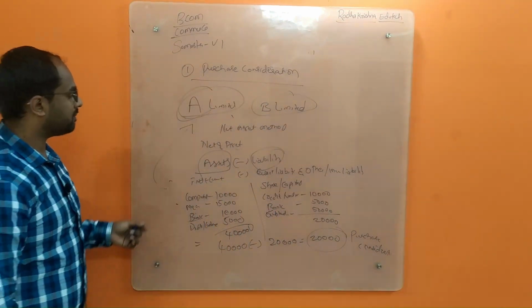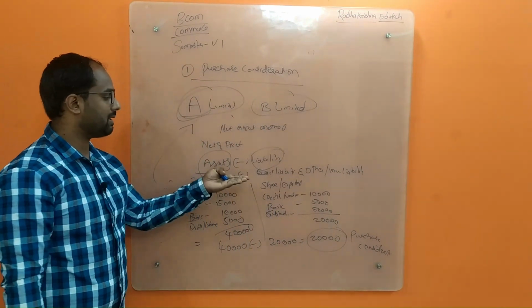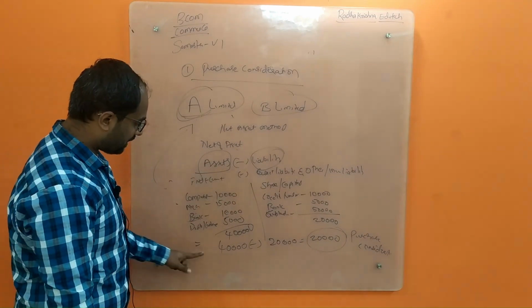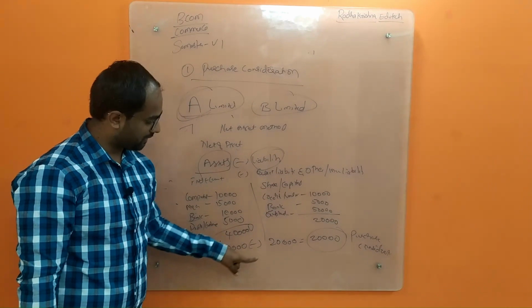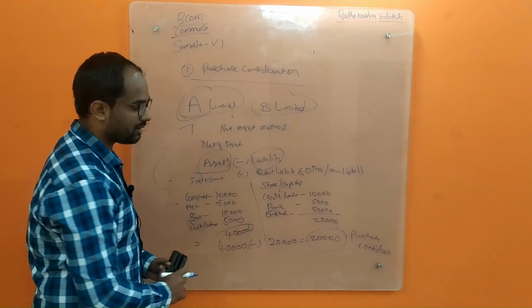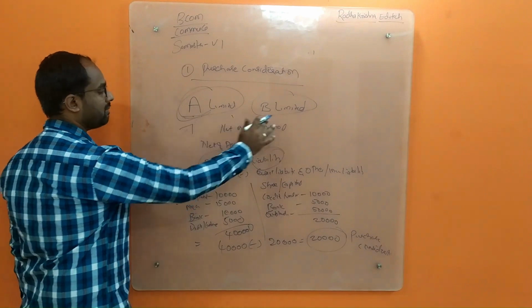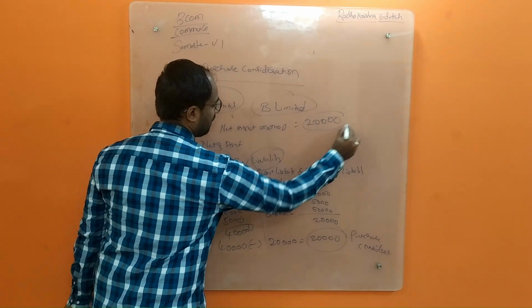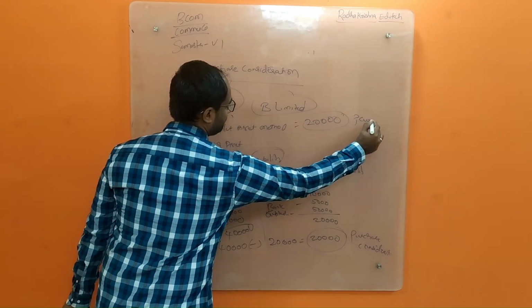So the net asset method is about netting your total assets minus current liabilities, excluding your share capital. So this 40,000 minus the net of 20,000 you are leaving out. So your balance of 20,000, that is your purchase consideration. So A limited will be paying B limited 20,000 as purchase consideration.